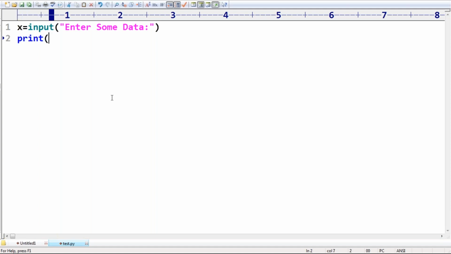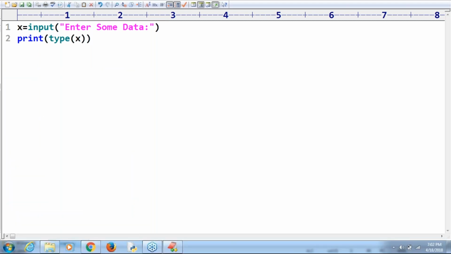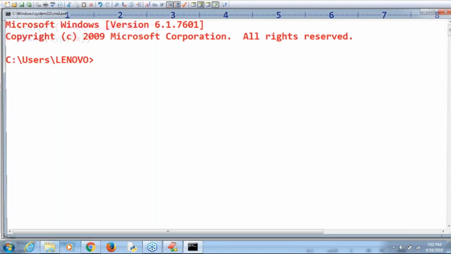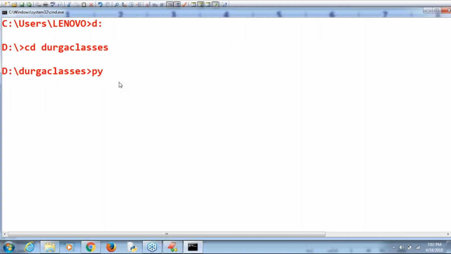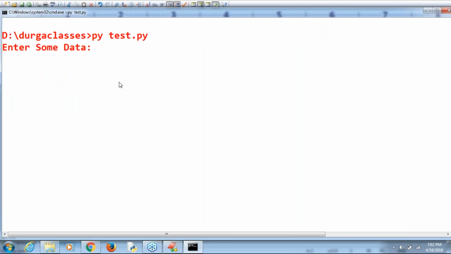Now print type of x. If I take the type of x, what do we have to do? Run py test.py. Just observe. Enter some data. I'm trying to enter a number as the value. If I enter some number, then automatically internally it is treated as what type? It is a string type.